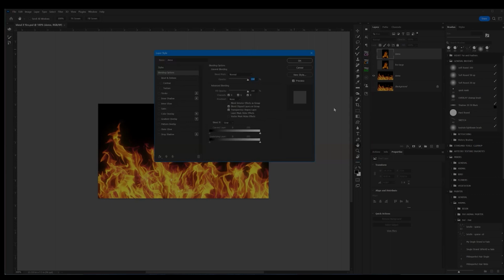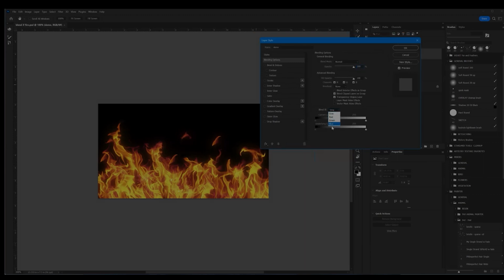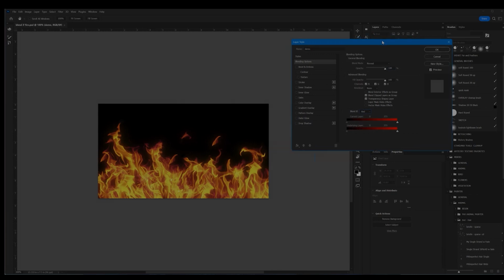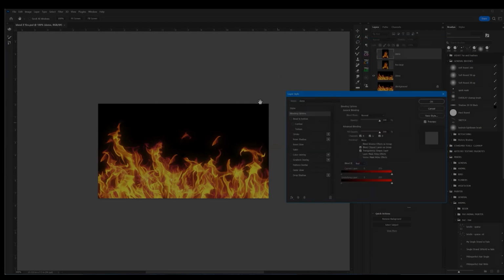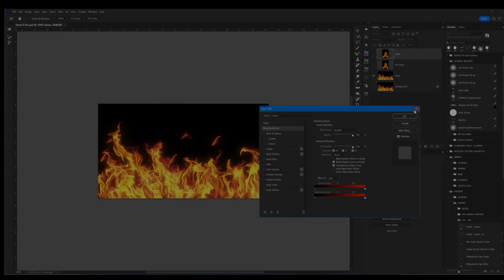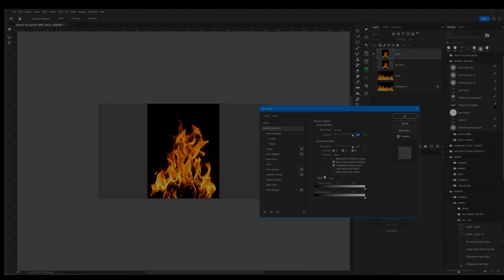And what we're going to do is go like everything else. You have options to use the channels. Gray is for your luminosity, and then you have your red, green, and blue. We're going to go to the red channel because fire is obviously made up of the colors of red. And all we need to do to select out the background and to isolate the fire is to take the dark slider. Oops, let me turn all this other stuff off, otherwise you're not going to see anything here. Okay, so we're going to go into this Blend If here, and we're going to go to red.